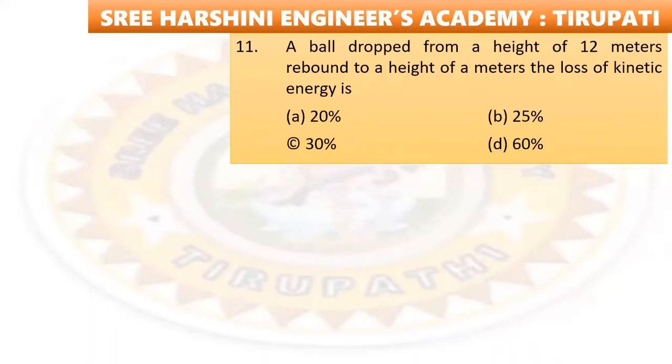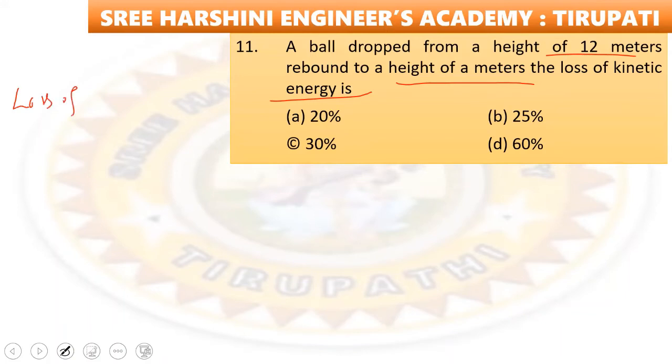Okay, so coming to 11th question, a ball dropped from a height of 12 meters rebounds to a height of meters. The loss of kinetic energy is? So loss of kinetic energy is equal to loss of potential energy.